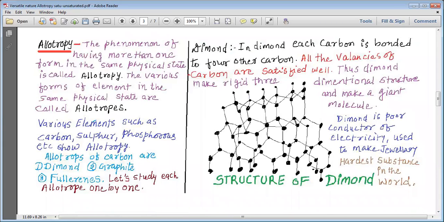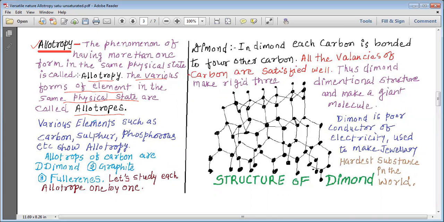Now, my dear students, we want to study allotropy. So let us study allotropy. The phenomenon of having more than one form in the same physical state by an element is called allotropy. The various forms of the element in the same physical state are called allotropes.